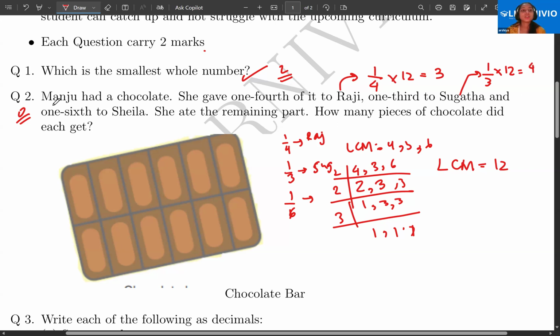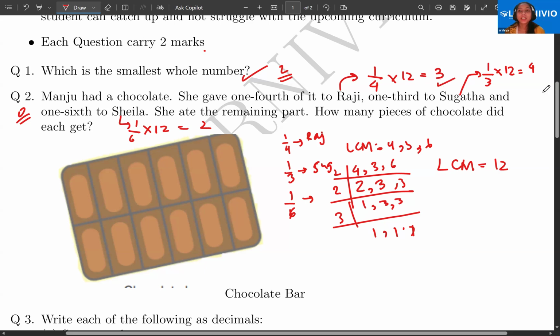So that means it's with about 4 parts. Sheila had 1 by 6, by 3. So she got pieces. Now you have to find how many pieces she ate, the remaining part. So how many pieces of chocolate did each one get?